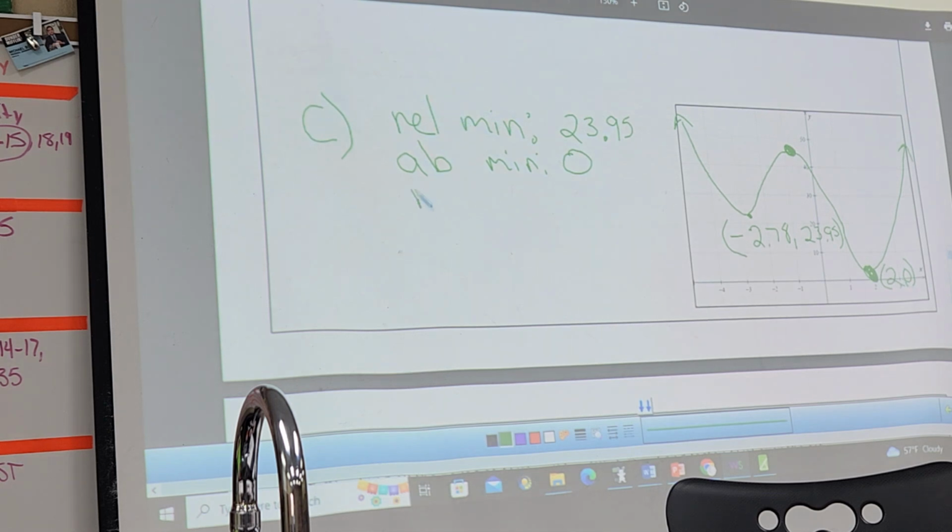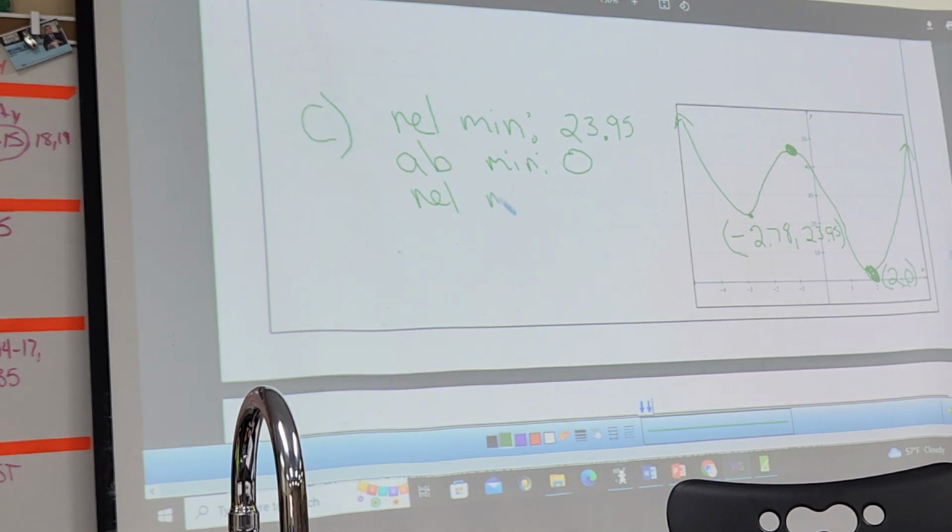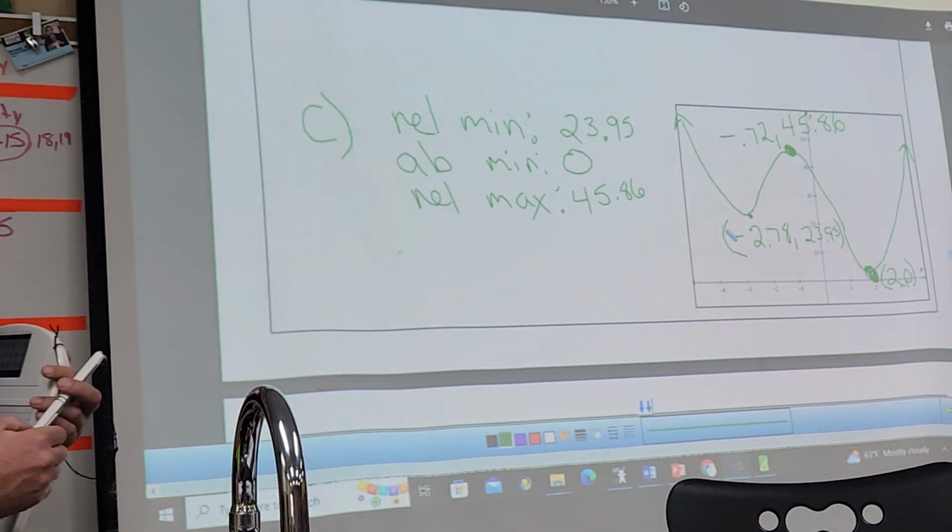There's relative maxes. Do we have a relative max? Yeah, we do. That occurs at negative 0.72, 45.86. And no absolute max, right? It's even.